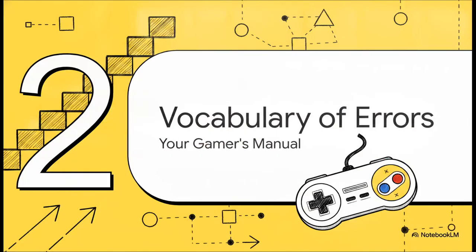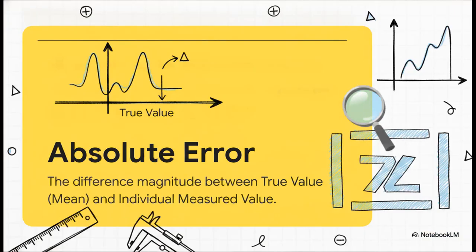Section 2, the vocabulary of errors, your gamer's manual. Let's learn the escalating tiers of errors. All right, first up on the list, we have absolute error. This basically tracks the specific mistake of just a single individual measurement. To find it, you take that true value, which remember we just decided is our mean, and you subtract your individual measured value. Now we only care about the sheer magnitude here, so we throw it in absolute brackets to make absolutely sure it stays positive. It's really just the mathematical gap between what you got and the closest version of the truth.